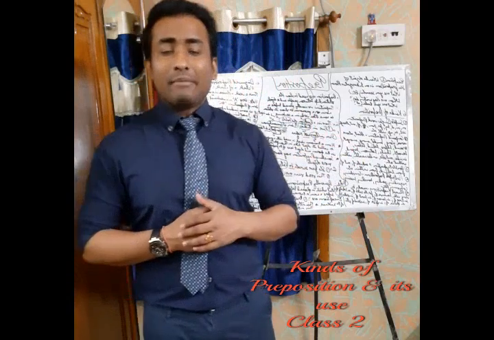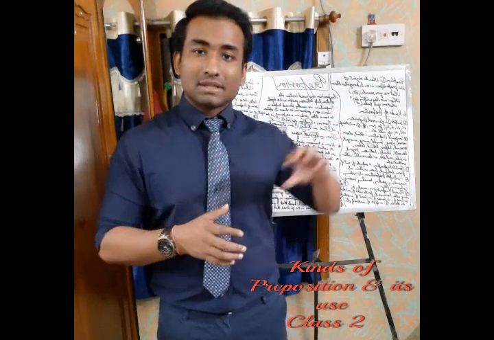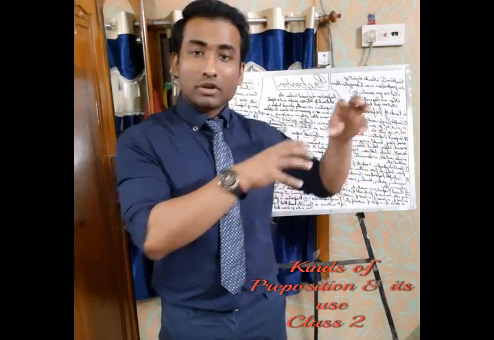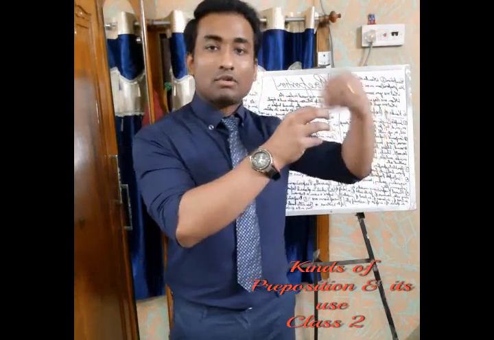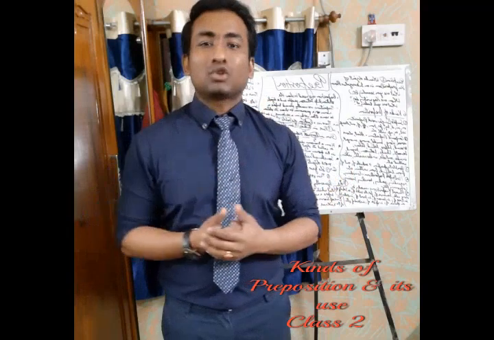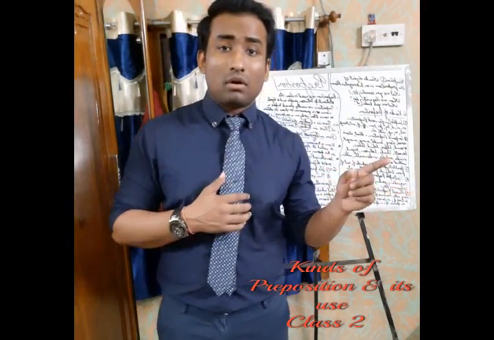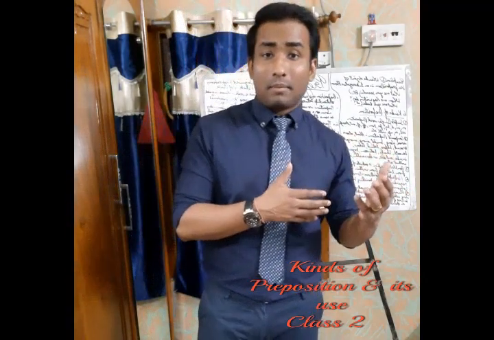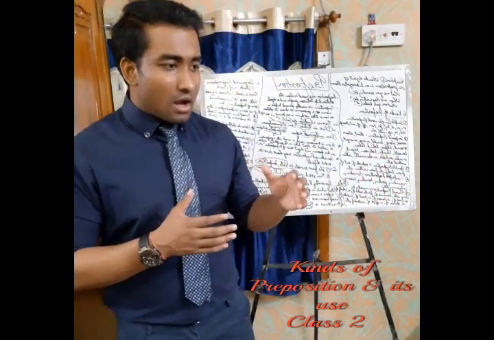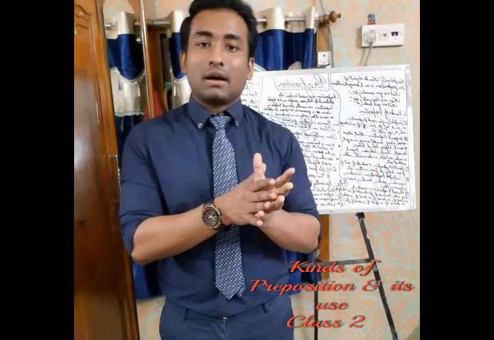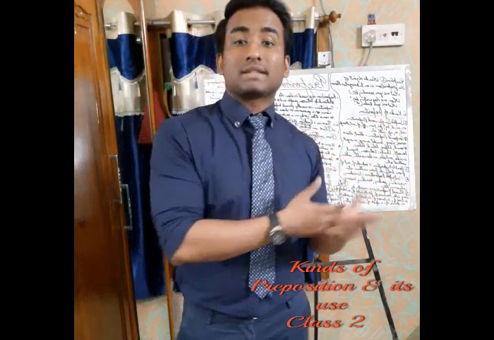Like about: I will talk about him tomorrow, means about something. When you want to talk about something, then only you say I'll talk about him. I'll work on that subject.